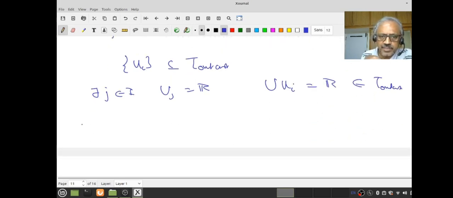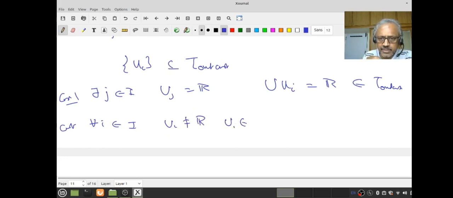Okay, this is case 1. Case 2 is the negation: there is no j such that U_j is R. That means for any i in I, U_i is not equal to R. But U_i is in the outcast topology, so what do I know? 0 is not in U_i.